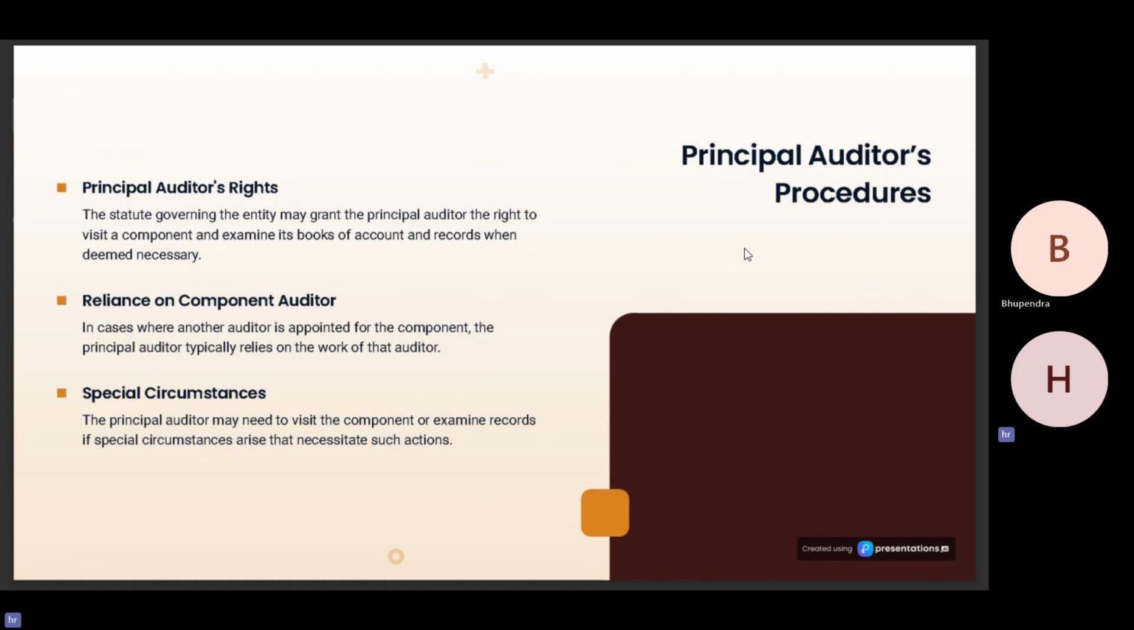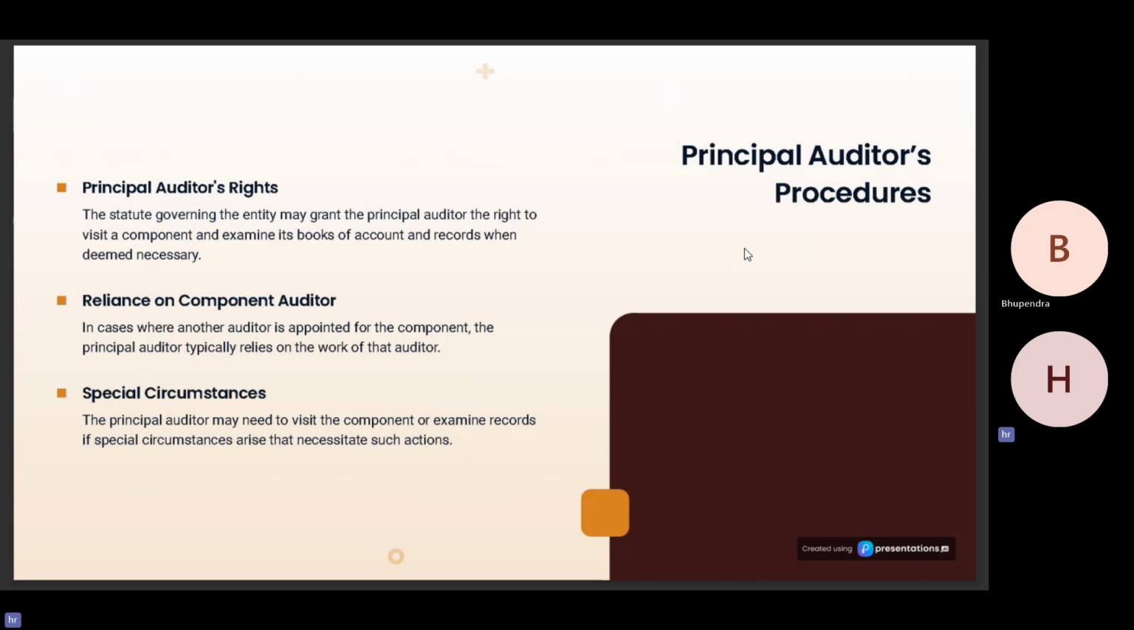Moving on to the next slide. What are the procedures that are required to be performed by the principal auditor before using the work of another auditor? Let's talk about the principal auditor's rights. The statute governing the entity may grant the principal auditor the right to visit a component and examine its books and accounts and records whenever deemed necessary. This point is quite self-explanatory. Whenever the principal auditor determines that a visit is needed to the component's place of business, he may do so.